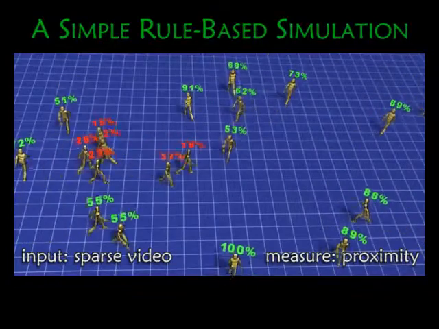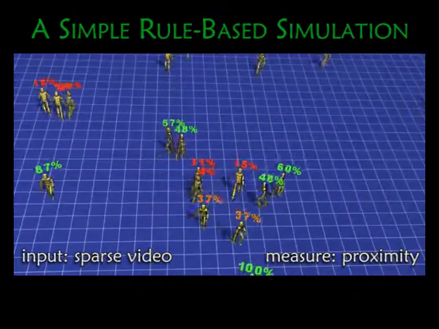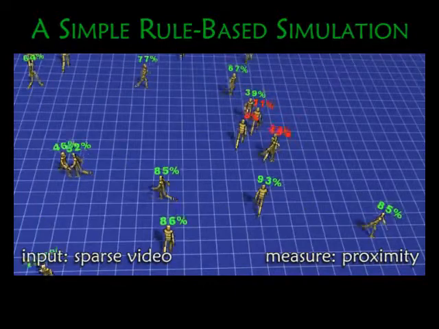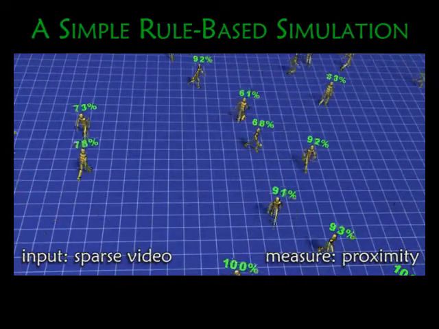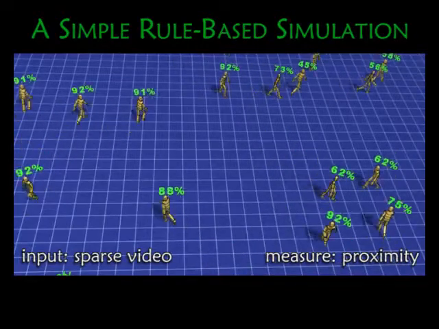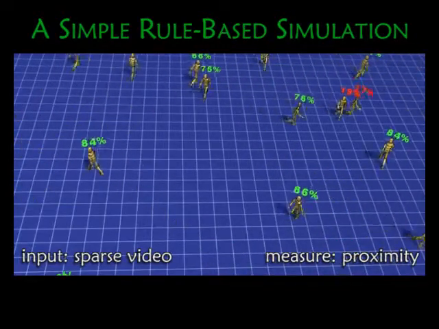This is an evaluation of a simple rule-based simulation where the agents always maintain their speed and direction. Here, the most common uncharacteristic behavior are collisions, which are found implicitly by the evaluation.